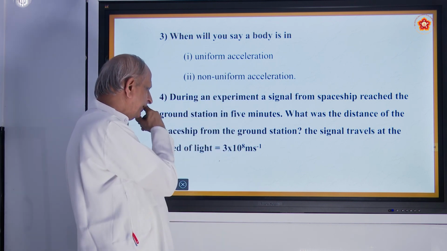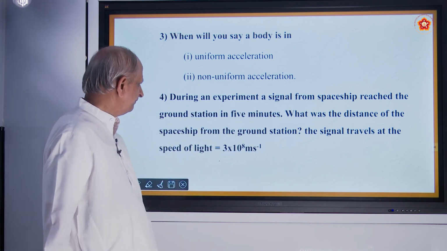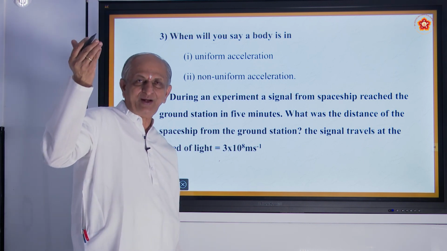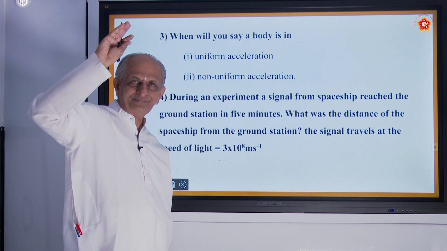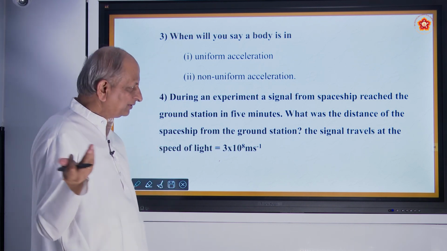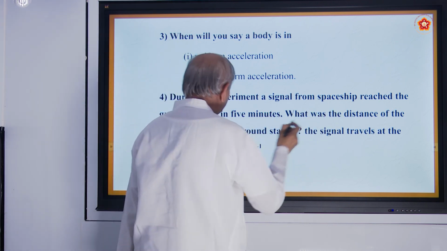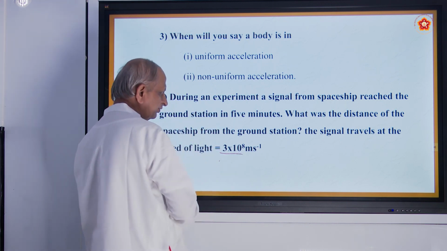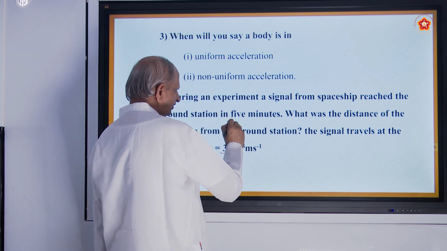And one more problem here. During an experiment, a signal from a spaceship reached the ground station in 5 minutes. You know, spaceship means what? Rockets will usually carry satellites, and those satellites will come down. Sometimes they come in the form of spaceships also, and they will send signals. The signal will be moving at the velocity of light, 3 into 10 to the power of 8 meter per second. So it reaches in 5 minutes.